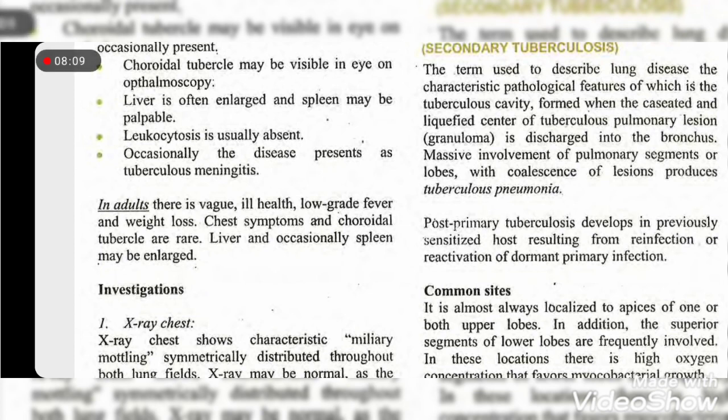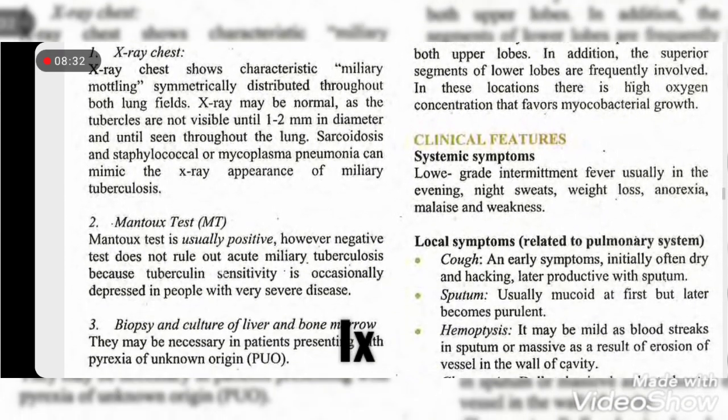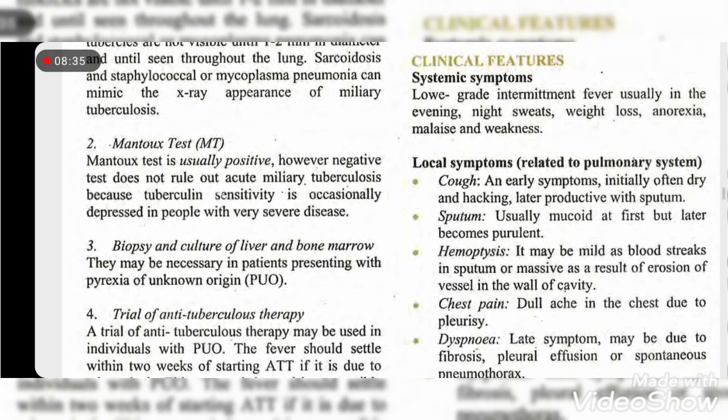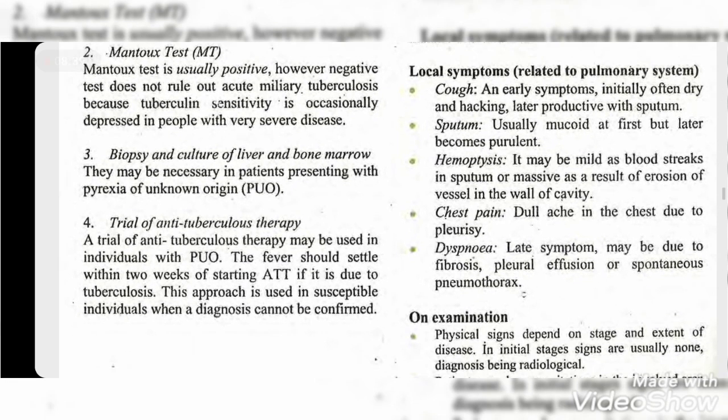In adults, there is ill health and low grade fever. Children have high grade fever, so that's the difference between children and adults. Adults have low grade fever and weight loss. Chest symptoms and choroidal tubercles are rare. The liver or occasionally the spleen may be enlarged. Investigations: X-ray, Mantoux test, biopsy and culture of liver and bone marrow, and a trial of anti-tuberculous therapy.